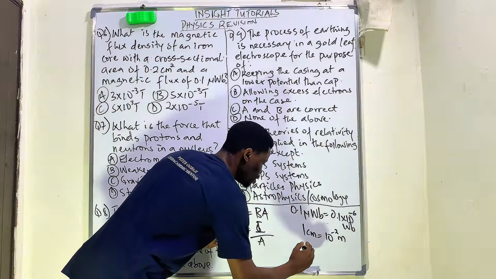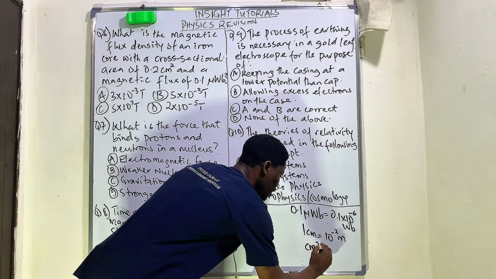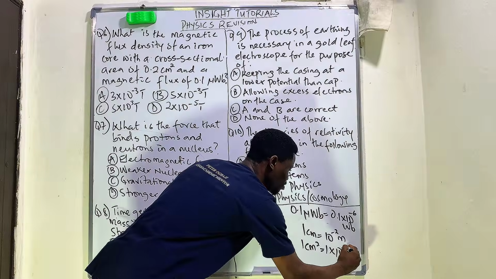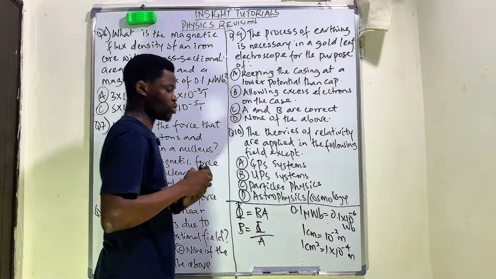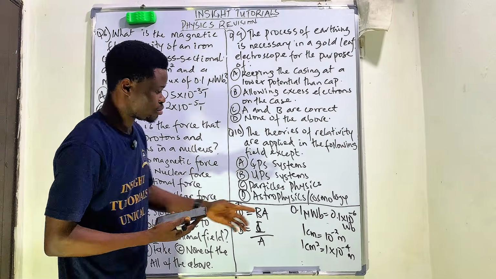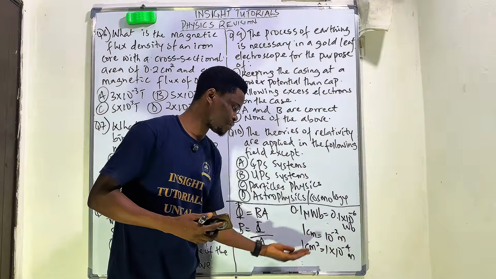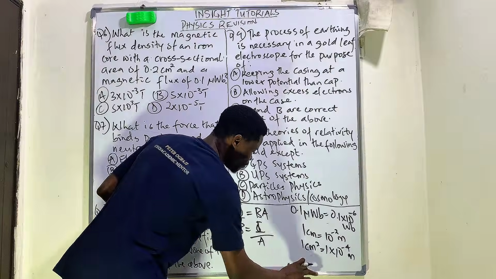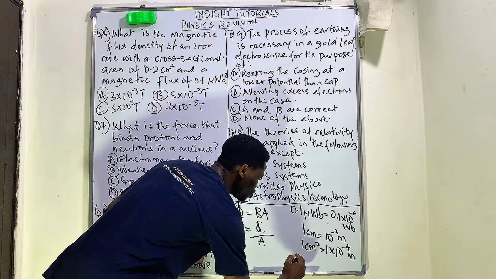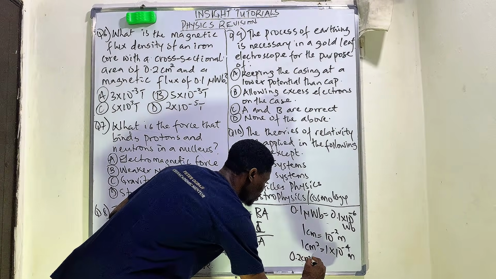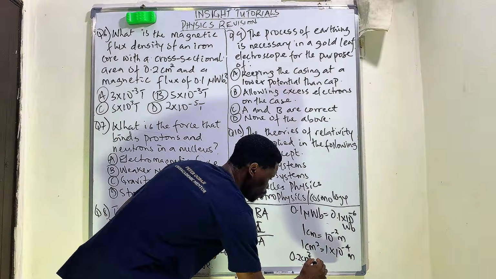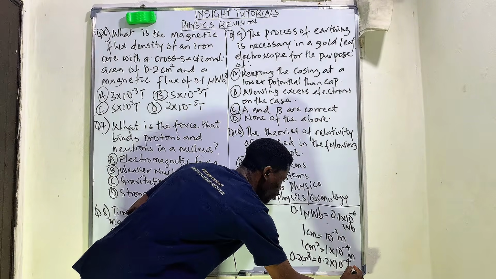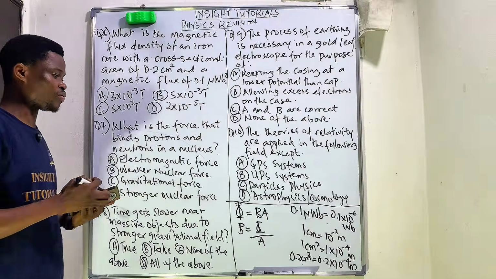So 1 centimeter squared is more like you say 1 times 10 to the power of negative 4 meter. Because if you do 10 to the negative 2 times 10 to the negative 2, you have 10 to the negative 4. So in essence, if we are to convert 0.2 centimeters squared to meter, we're going to say it is 0.2 times 10 to the power of negative 4. That would be the meter conversion of that.